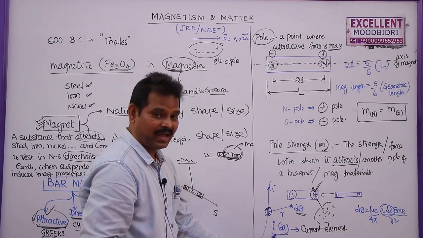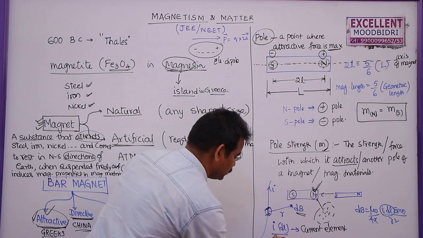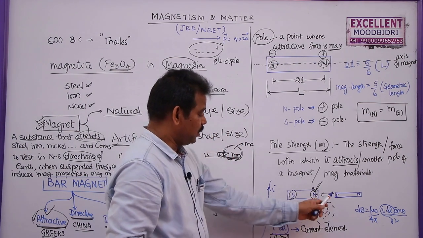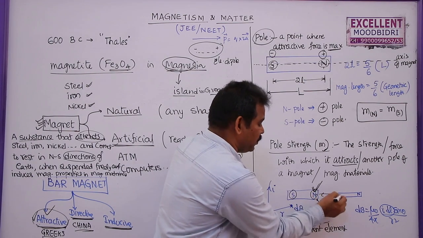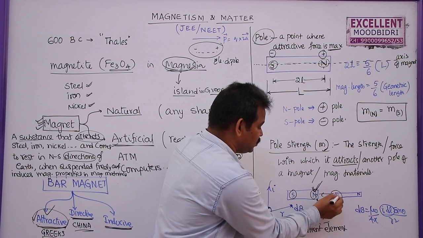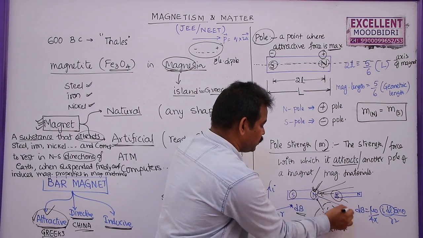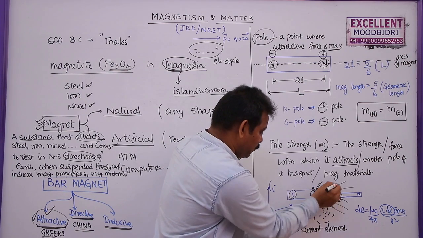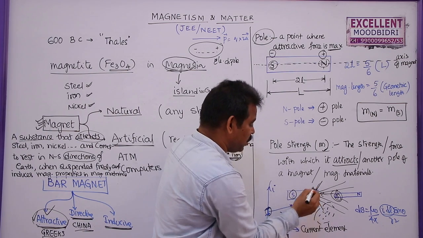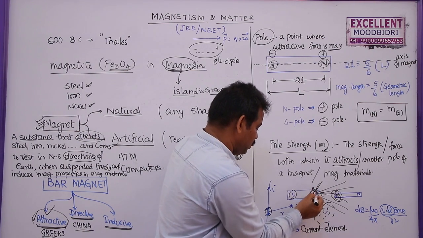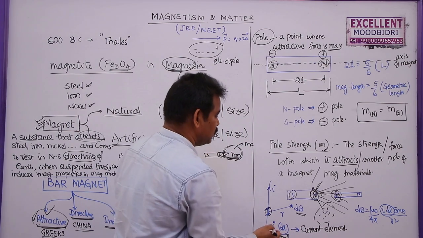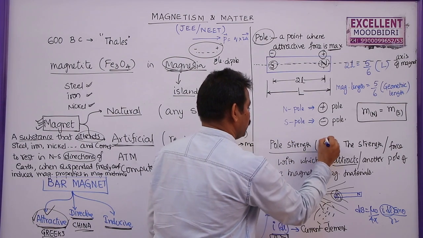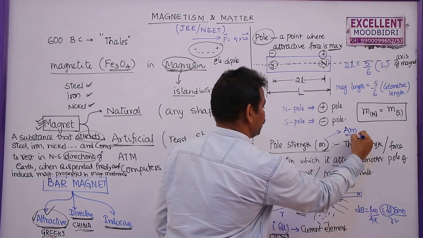What is the unit of this current element I dl? Current is measured in amperes, length is measured in meters, so ampere meter. Similar to this, when this magnet produces a magnetic field around it, it attracts another pole. Whenever this south pole is within the magnetic field produced by this north pole of the bar magnet, the magnetic field lines will attract this south pole. So this north pole has the same unit, that means the pole strength is measured in ampere meter. So the SI unit of pole strength is ampere meter.